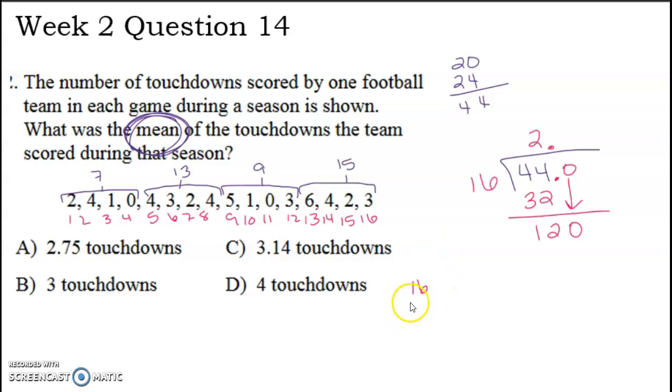So let's do 16 times 8. 6 times 8 is 48. 8 times 1 is 8, plus 4 more is 128. Nope, that's too much. So it must be 16 times 7. 7 times 6 is 42. And then that's 11. There we go. Okay, so it goes in 7 times, and that is 112.